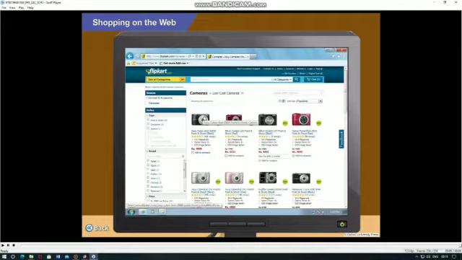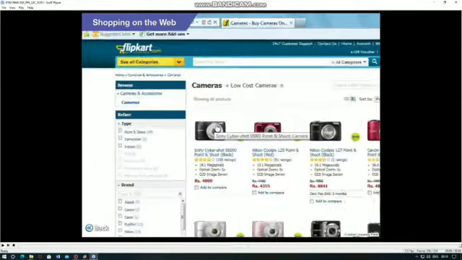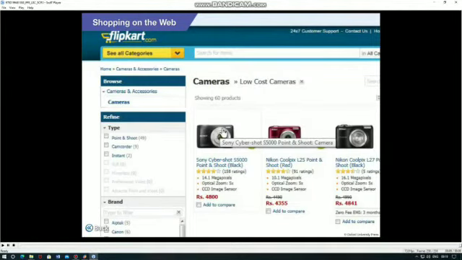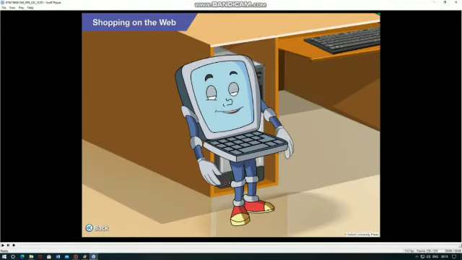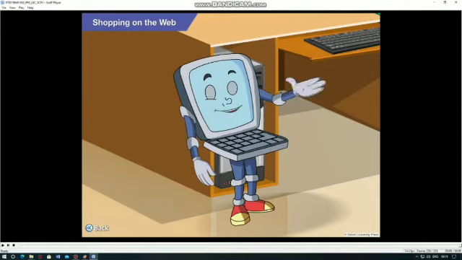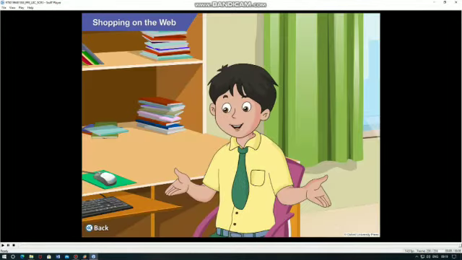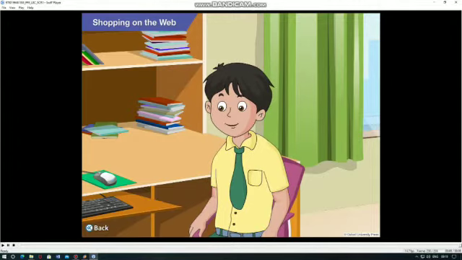Hey Toggle, this is the camera I want to purchase. The same make and model. And best of all, it is cheaper than the one at the store. Well, I did tell you that you may find the camera you are looking for on the web. Now Toggle, how do I purchase this camera?